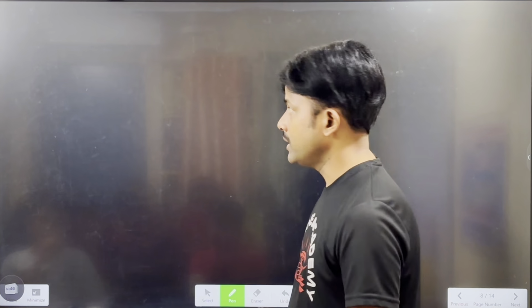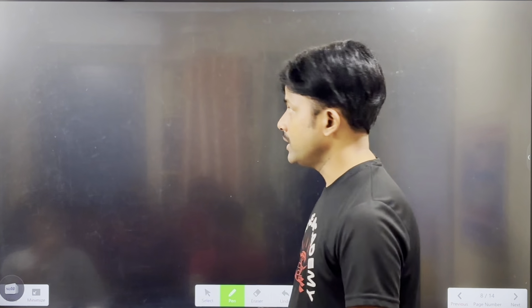What is the atomic number of oxygen? Oxygen atomic number is 8. That means the first orbit consists of 2 electrons and the second orbit consists of 6 electrons. To get the 8-electron configuration, how many electrons does it require? 2 more electrons. Then what will it do? Now you see, this is the oxygen. Only these 6 electrons you have to represent here. This is the first two electrons, and this is third, fourth, and these two electrons lie in different shells. The actual electron configuration looks like this.